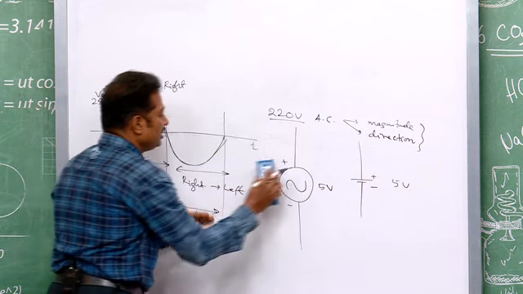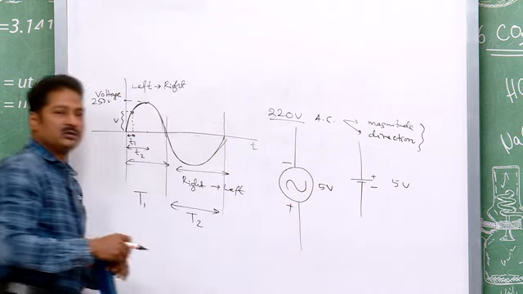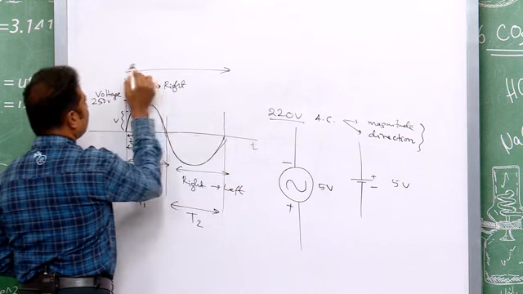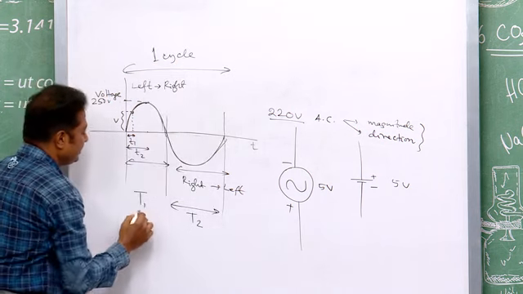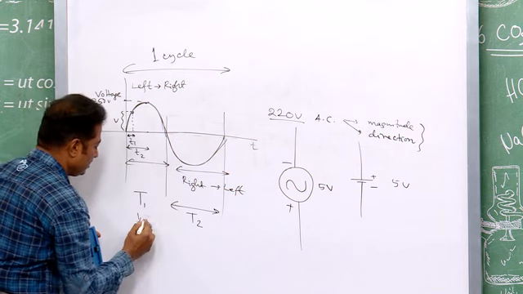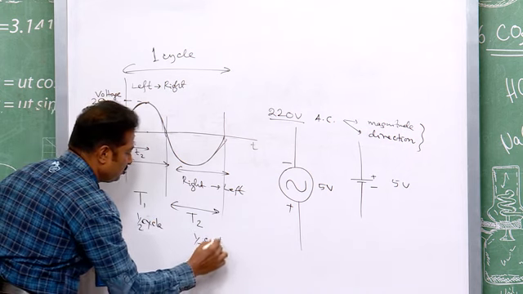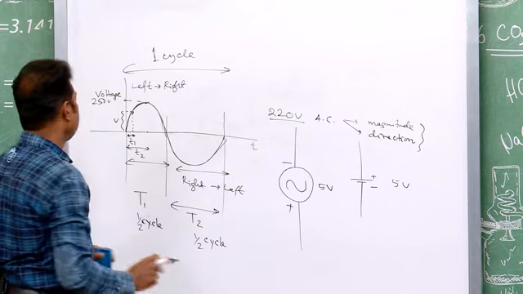For T2, it will be just opposite, minus and plus. We call this one cycle, and this is a half cycle. This is also a half cycle. Two half cycles give you one complete cycle.